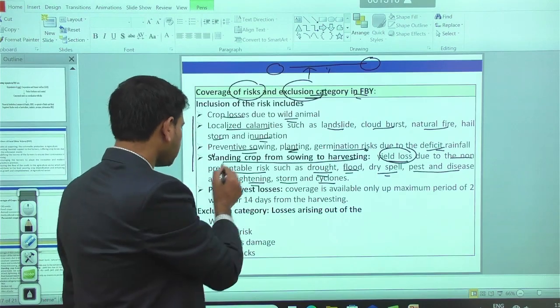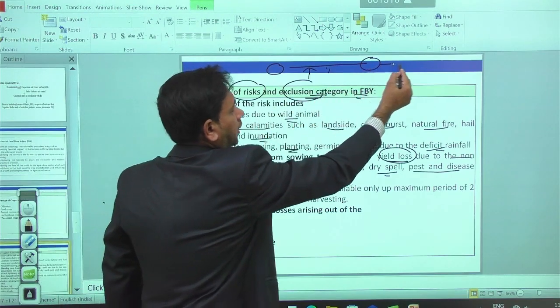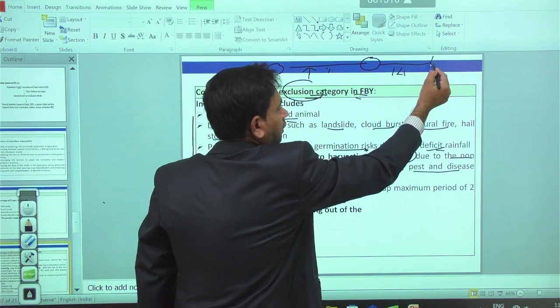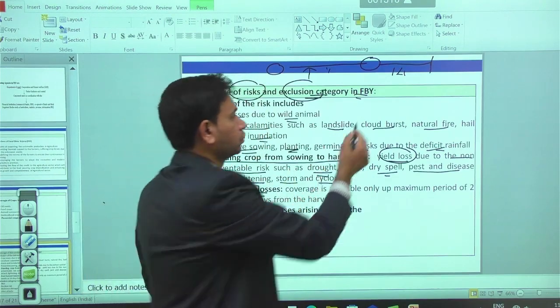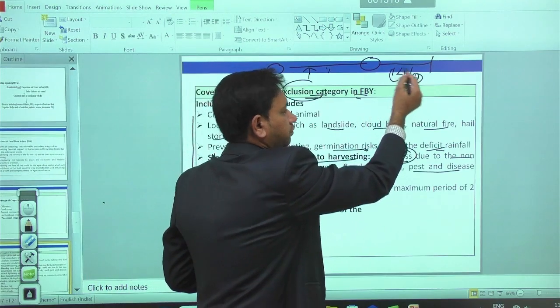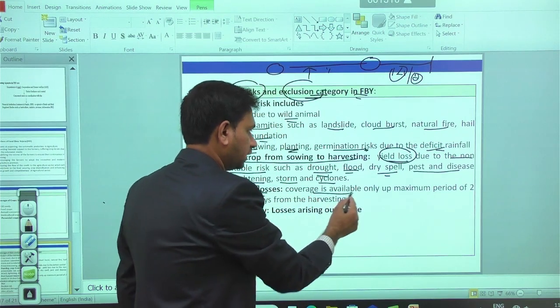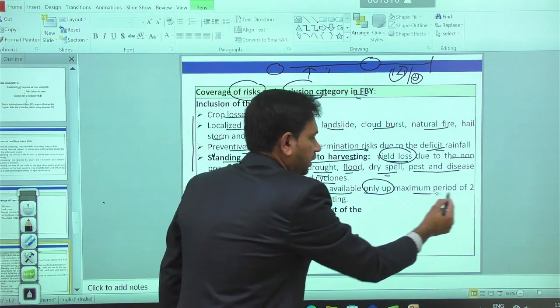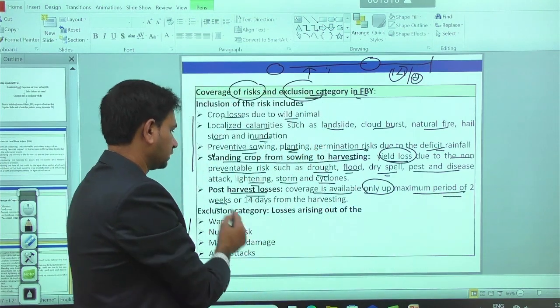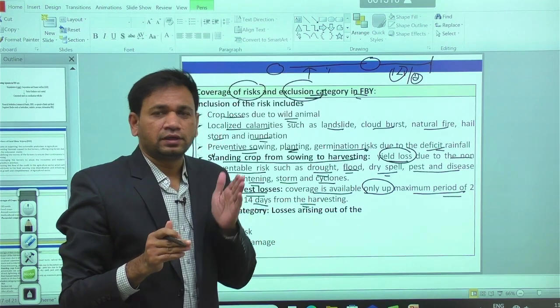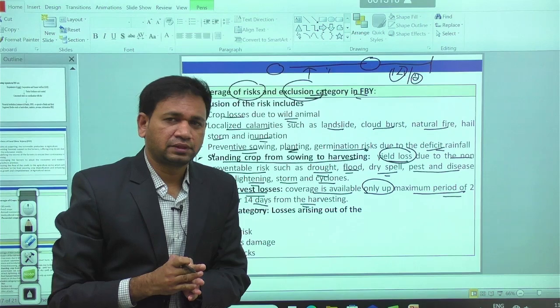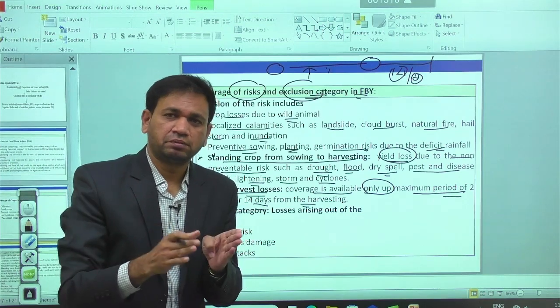Then after harvest, up to 14 days, we have the post-harvest coverage of the losses. Up to 14 days, matlab 2 weeks. In that case, coverage is available only up to a maximum period of 2 weeks or 14 days from the date of the harvesting. So that means in the case of the Fasal Bima Yojana, we have coverage for both pre-harvest risk and post-harvest risk.